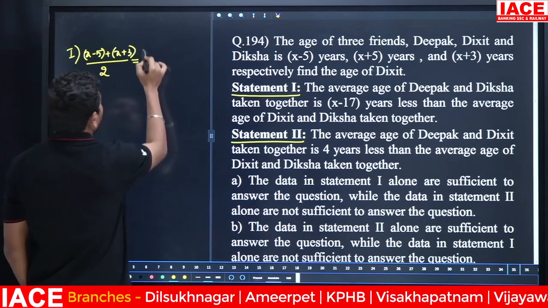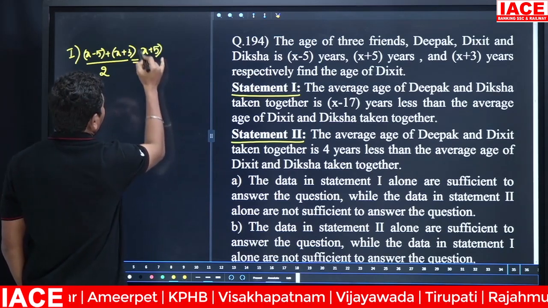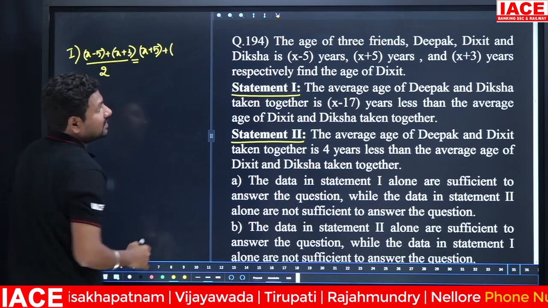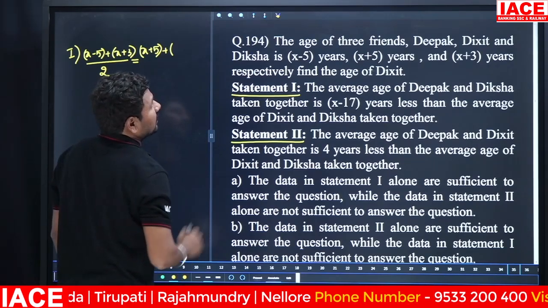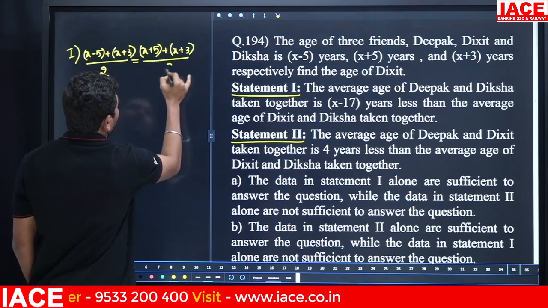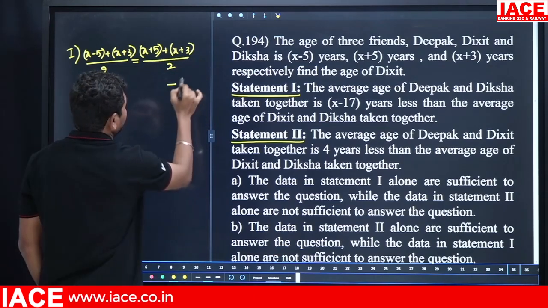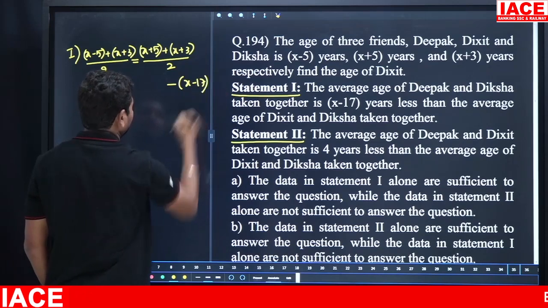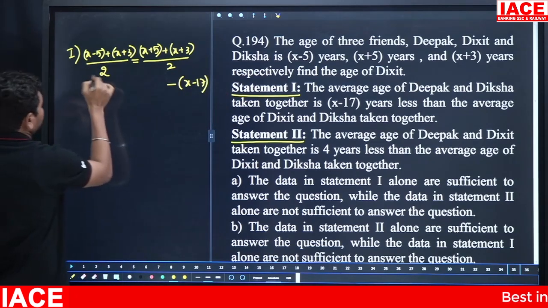Dikshit is the second person, x plus 5, plus Diksha, the last person, x plus 3, by 2. How much less? x minus 17. Okay. Now x minus 5 by 2.